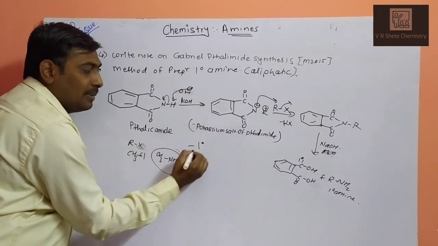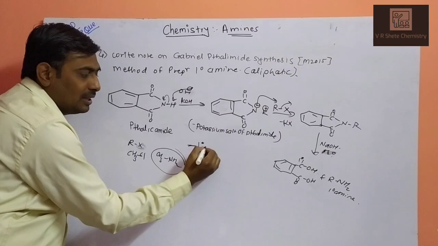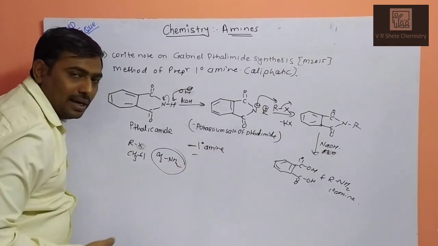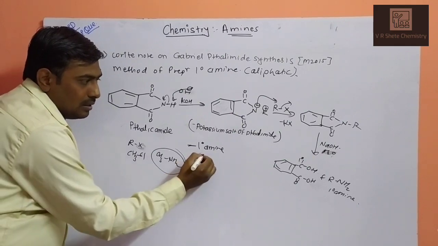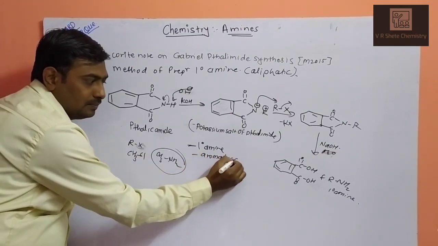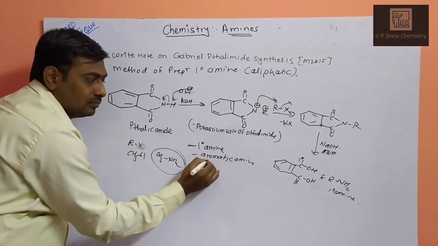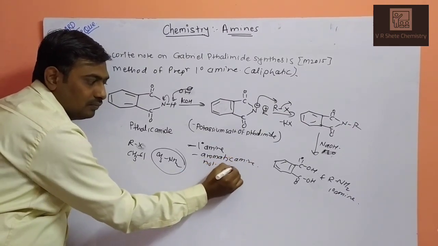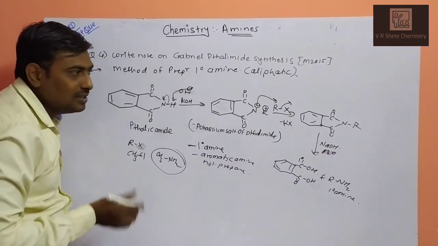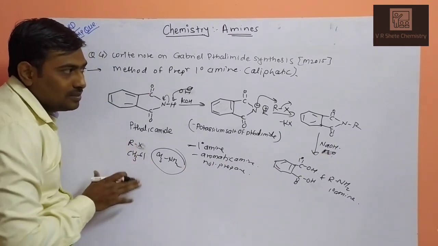First, it is a better method for generating primary amines. Second, aromatic amine cannot be prepared. Also, polyalkylation product will not be there. So these are the different points of this method.